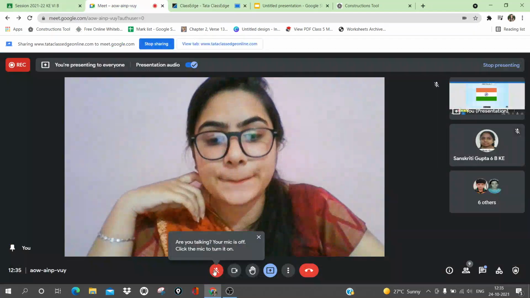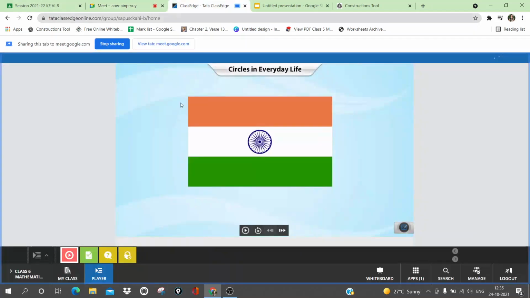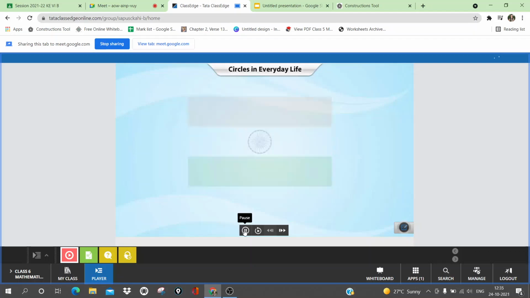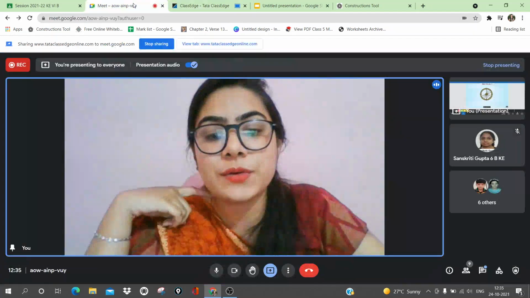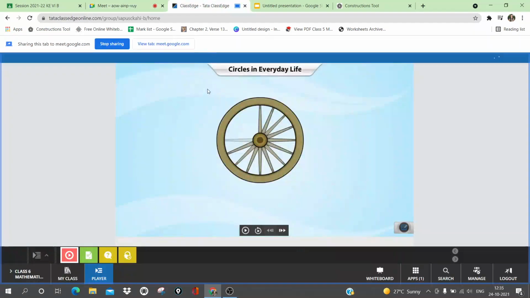So here you can see the chakra in our Indian flag is also an example of a circle. This shows us that the points on the circle are at an equal distance from the center. The wheel of a cart is a circle. So here you can see the next example, that is the wheel. The wheel is also an example of a circle.